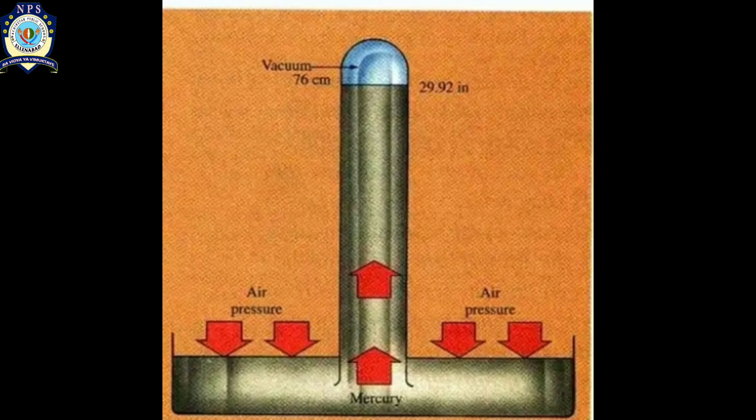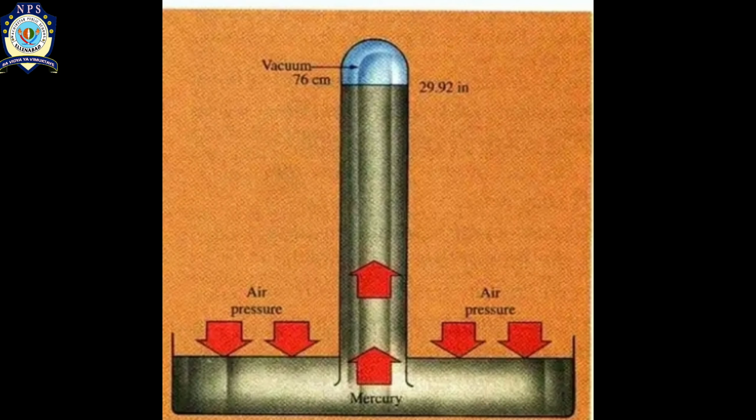So if the pressure increases, the level of the mercury increases in the glass tube and it decreases in the trough. But when the pressure of the air molecules decreases, then the level of the mercury increases in the trough, but it decreases in the inverted glass tube.